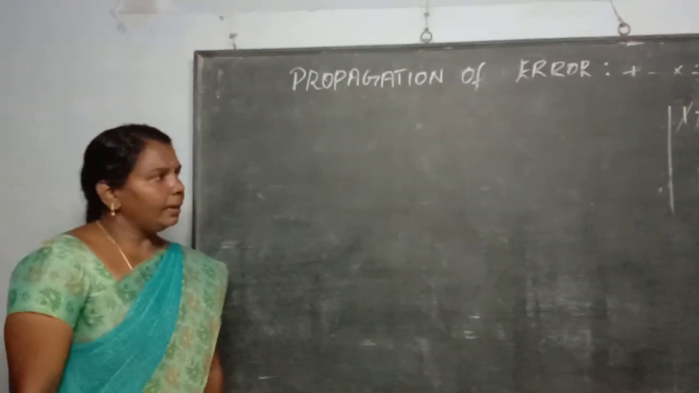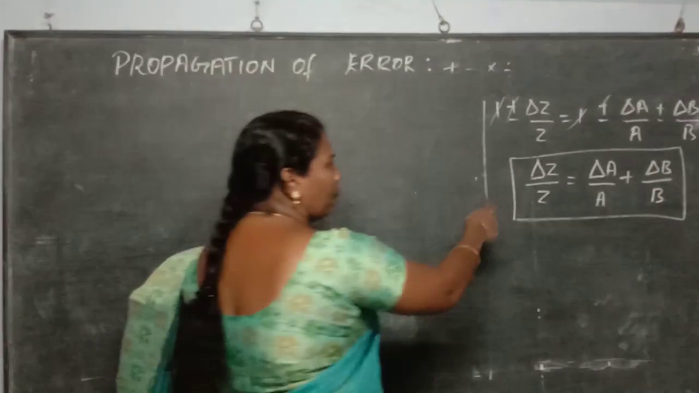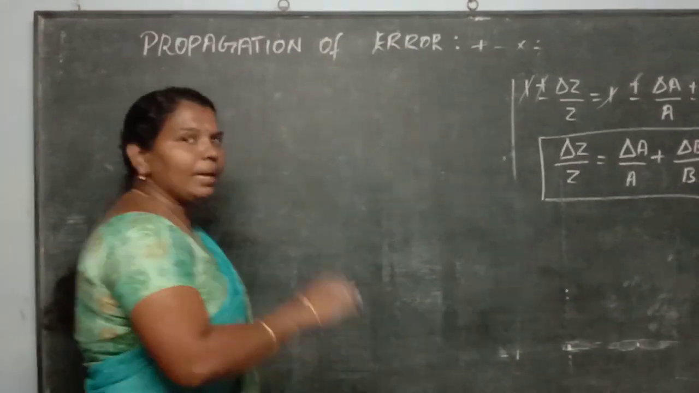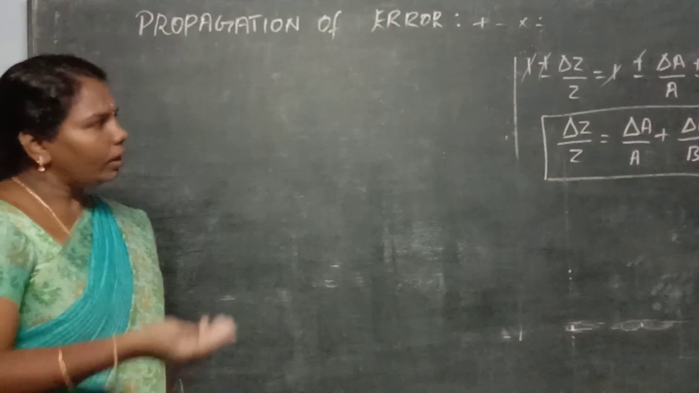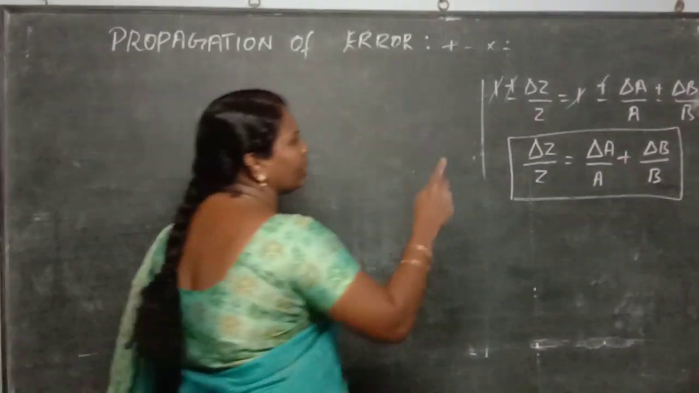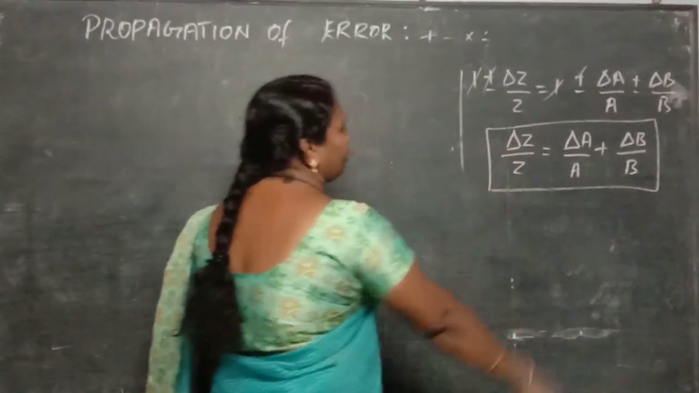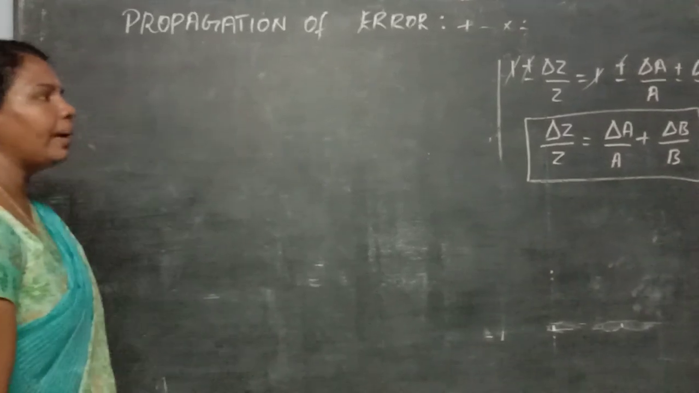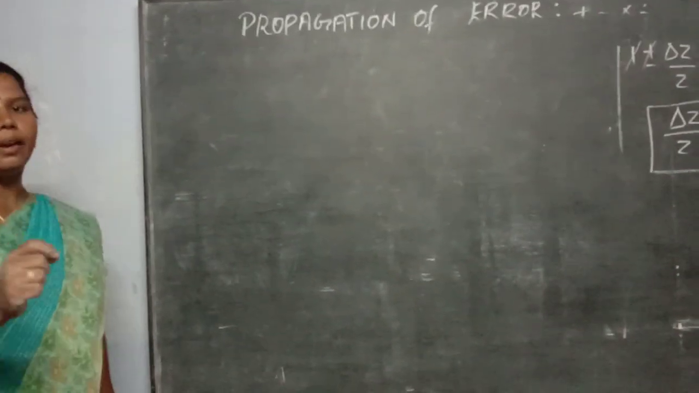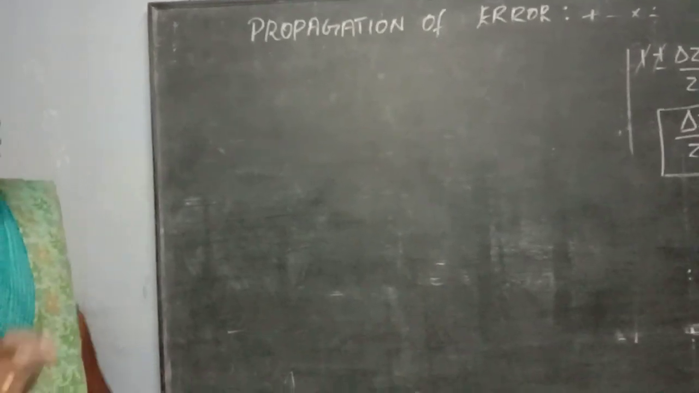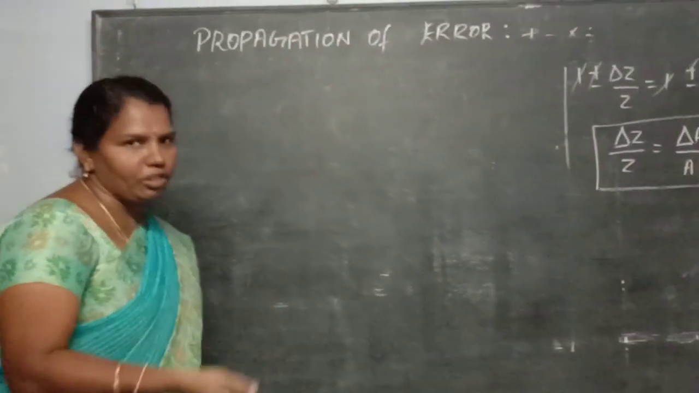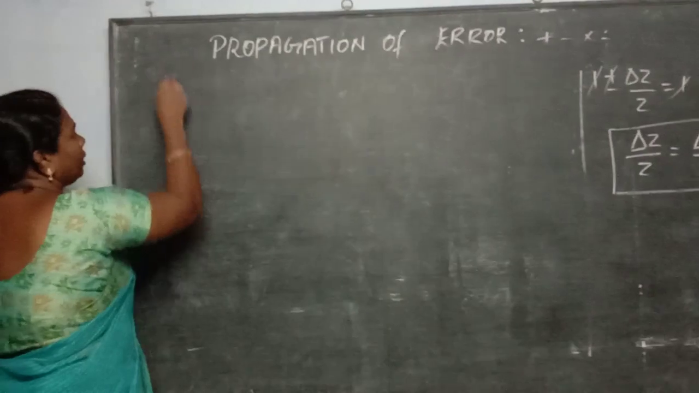Okay. See, here this is the error in the multiplication term. The same rule should be followed in your division also. For divisions also, the final conclusion for the calculation of the maximum relative error is delta Z divided by Z is equal to delta A divided by A plus delta B divided by B. So this is the error in the term of the divisions also. Now you are going to see about the term power.